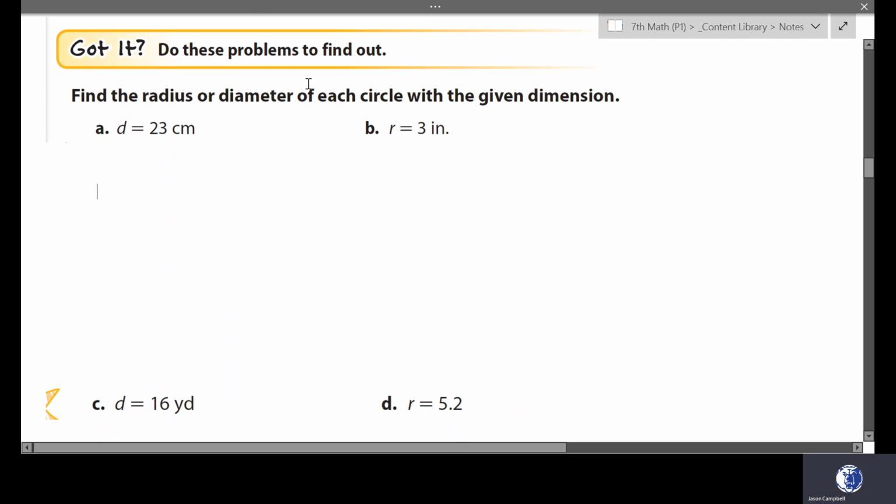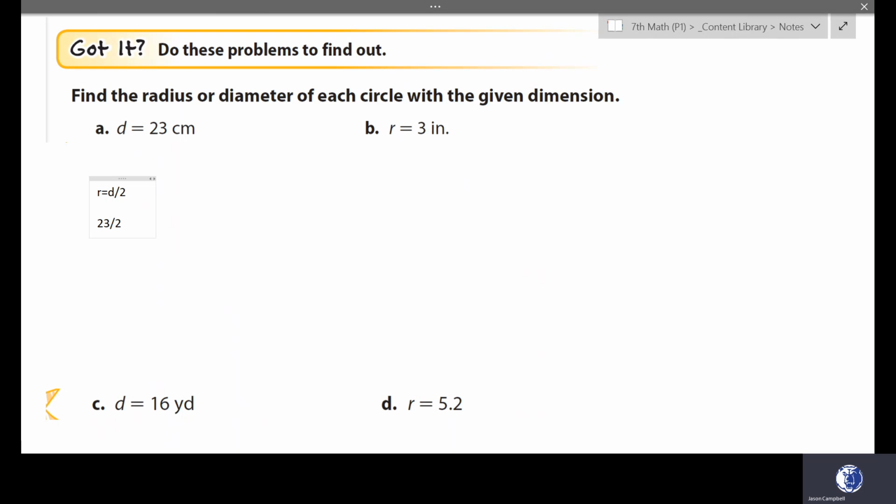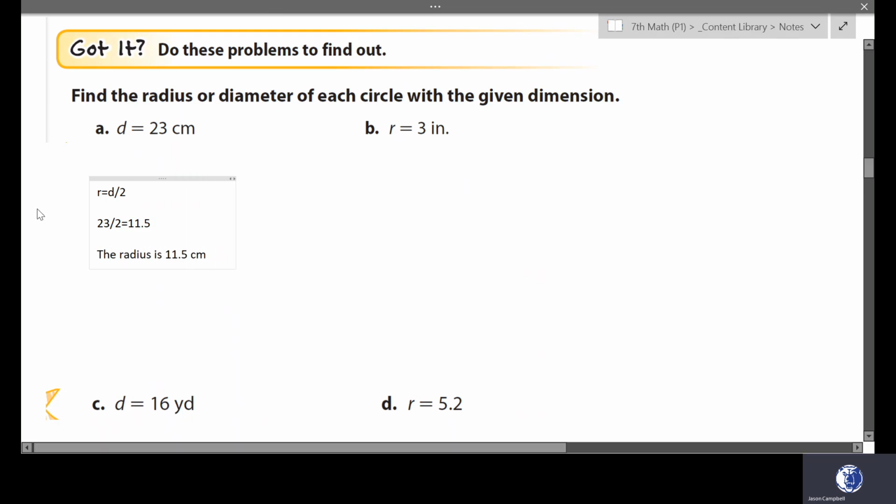It says find the radius or diameter of each circle with the given dimensions. So here we have a diameter of 23 centimeters. The radius is equal to the diameter divided by 2. So if we do 23 divided by 2, we get 11.5. So the radius is 11.5 centimeters.